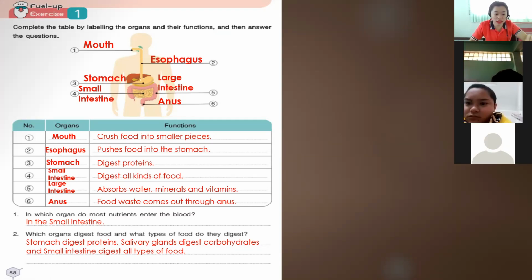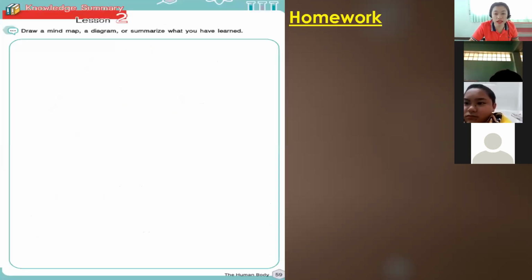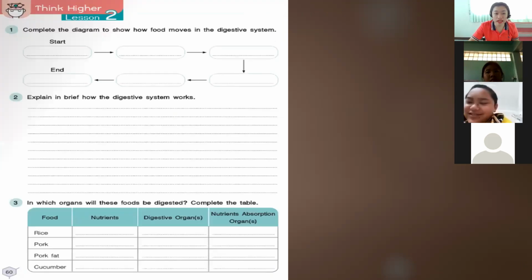Okay, so let's proceed to page 59. Okay, so for page 59, it will be your homework, okay? So you're going to summarize what you have learned from this topic, or you can draw the digestive system, okay? Next is on page 60. Okay, so we're going to do this one. Okay, page 60, we have exercise number 1. Okay, complete the diagram to show how food moves in the digestive system.